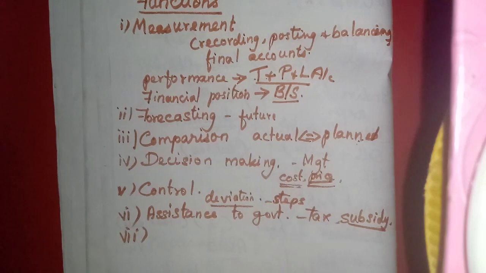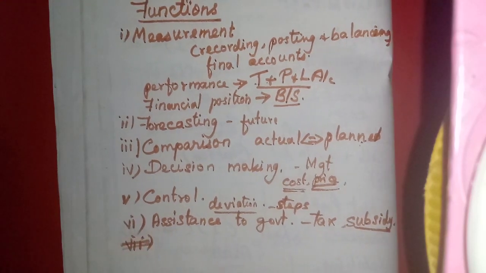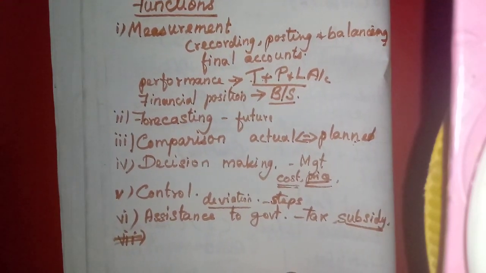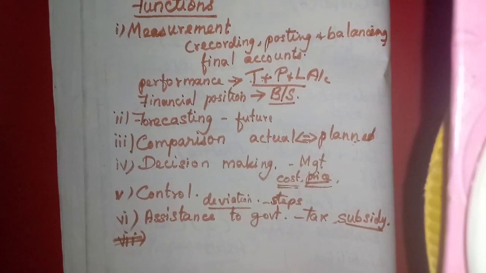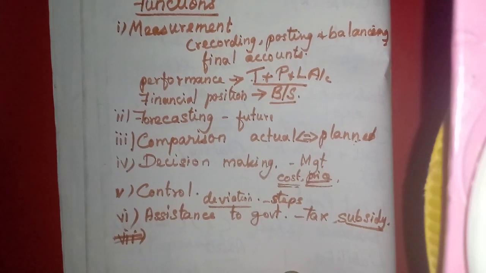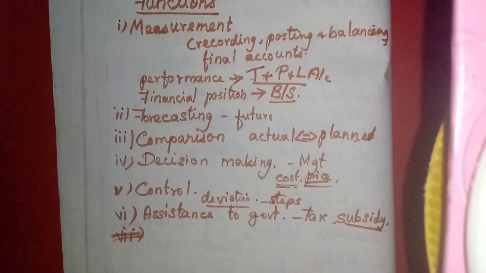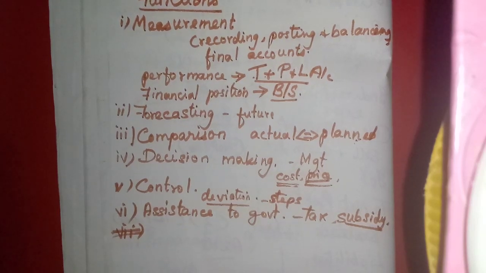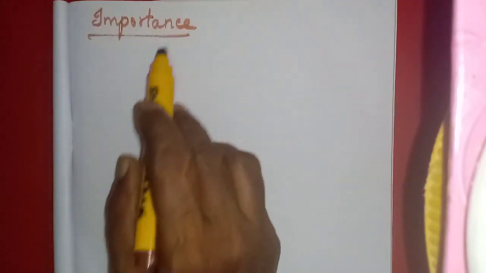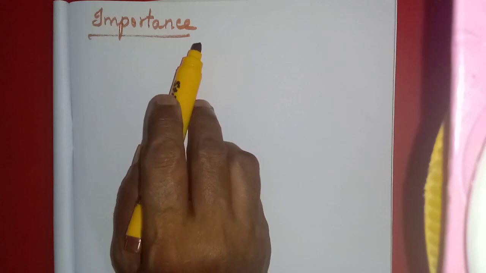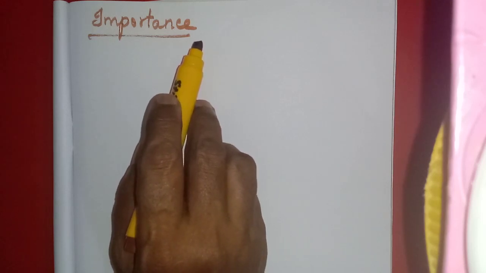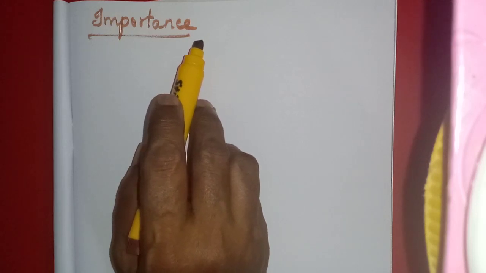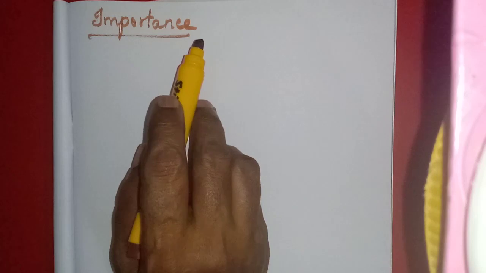Now we have learnt about all the functions, 6 functions available. Okay. Then the next heading is importance of accounting. What is its importance? Okay, importance, functions, then the steps, almost the same will be coming, but as per the questions, it will differ a little.